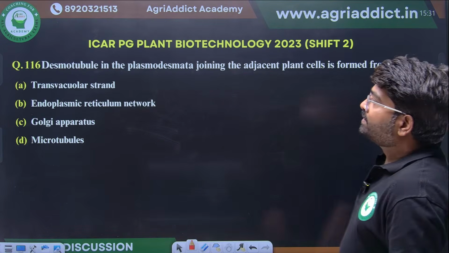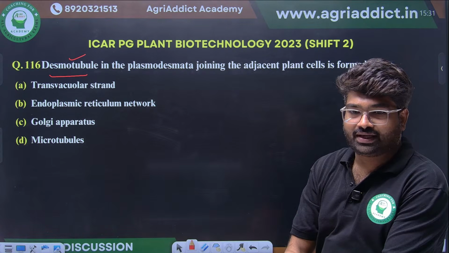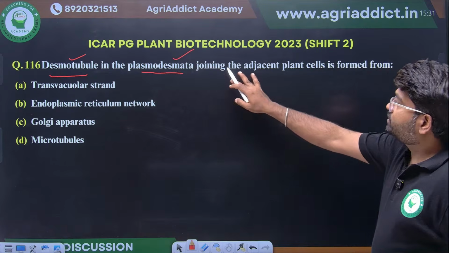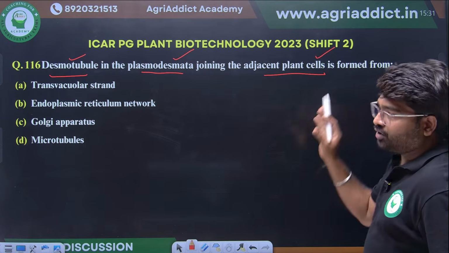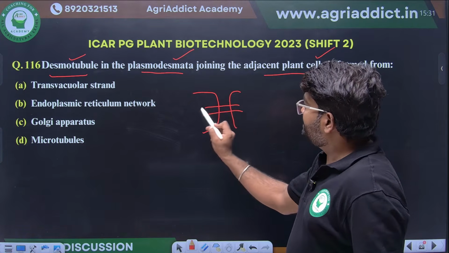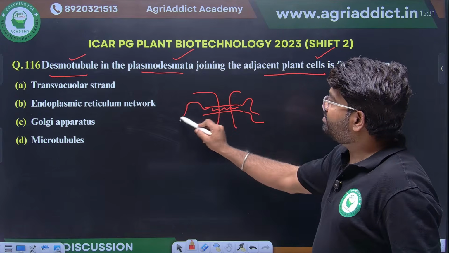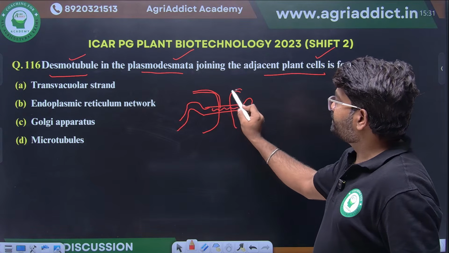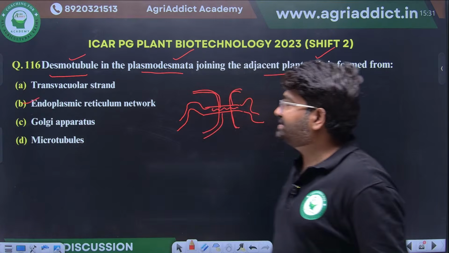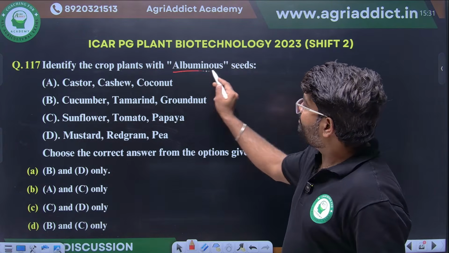Desmotubule. Same question we have seen in the 2024 question paper. Desmotubule in plasmodesmata joining the adjacent plant cells is formed from. If two plant cells are there, desmotubules will be there. This will be formed by which one? It's an endomembrane system, this we have already seen. It's formed by, yes, very good, endoplasmic reticulum. Next, identify the crop plants with albuminous seeds.